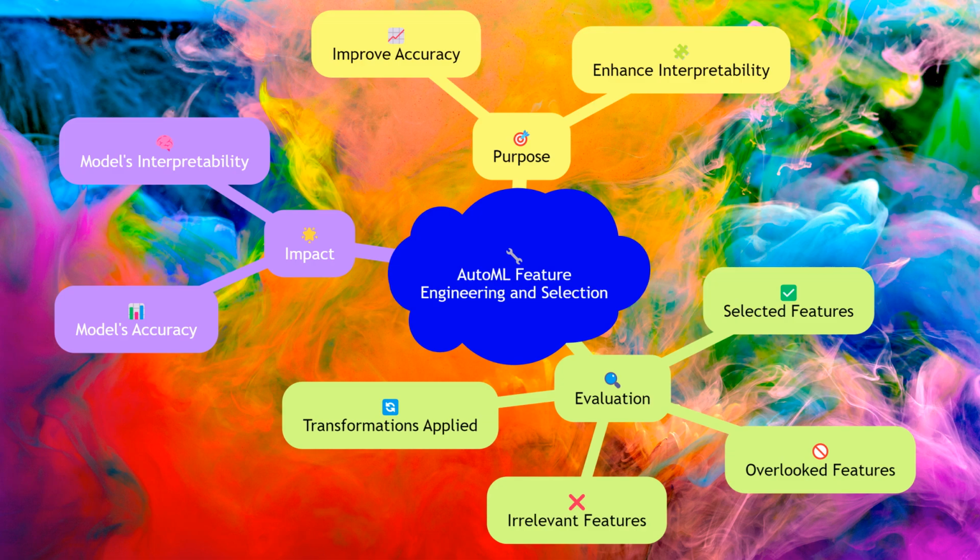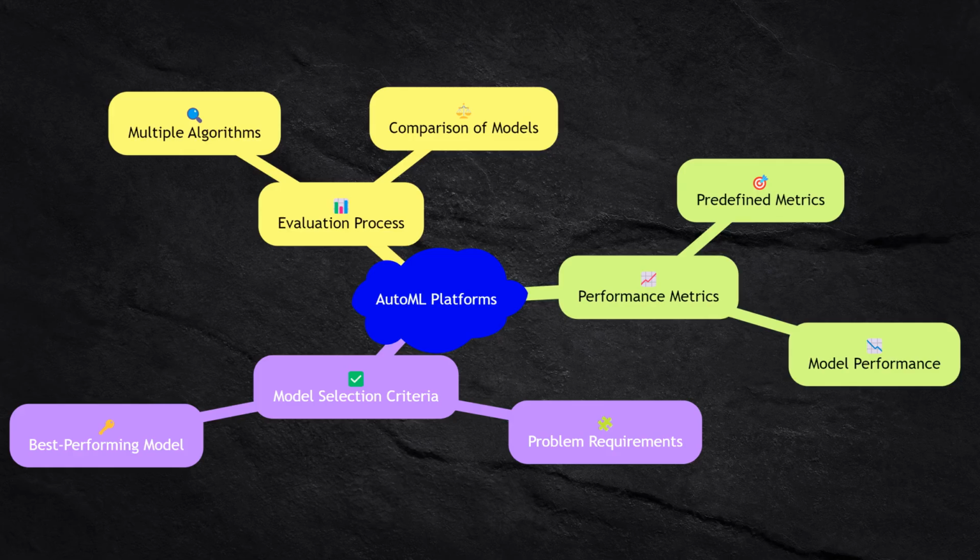AutoML platforms often evaluate multiple algorithms to identify the best performing model for a given dataset. This includes training various models and comparing their performance based on predefined metrics. Evaluating this step involves understanding the criteria used for model selection, the performance metrics considered, and ensuring that the chosen model aligns with the problem's requirements.